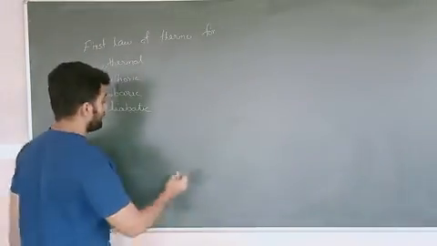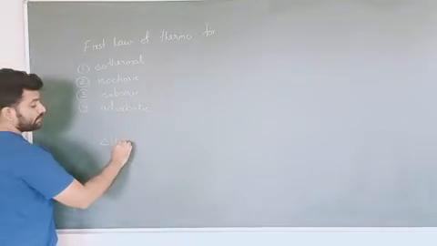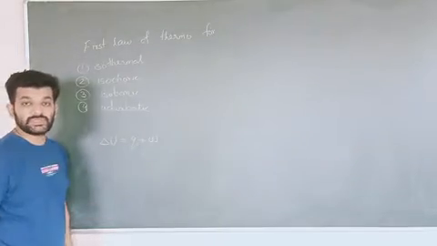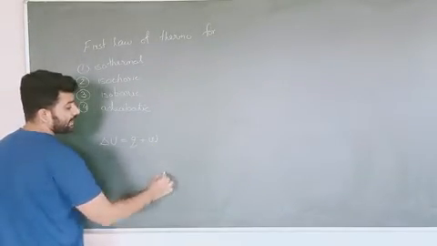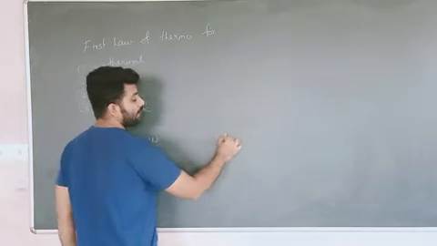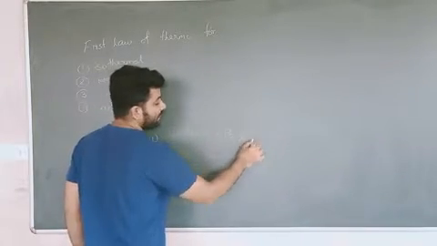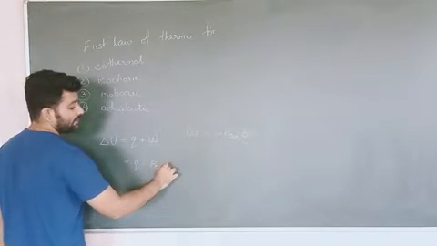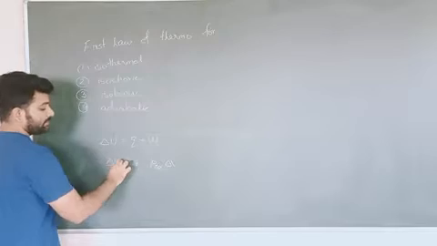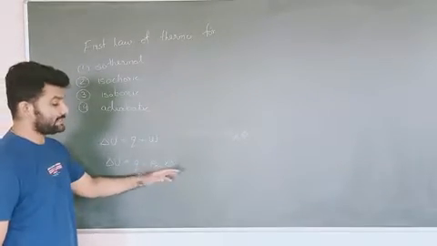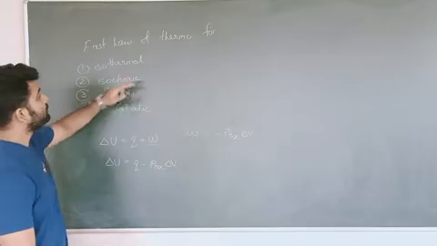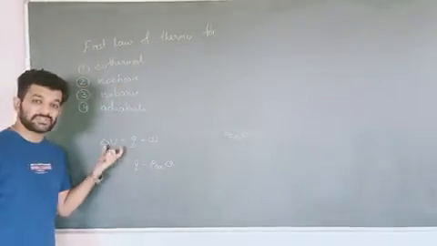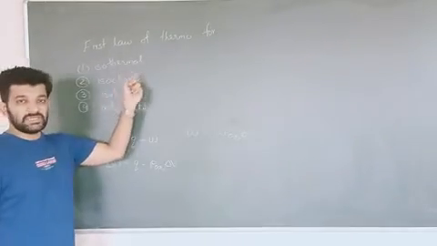First law of thermodynamics, we all know the equation that delta U is equal to Q plus W, where W is work and Q is heat exchange. Work, we all know W is equal to minus P external into delta V. So we can substitute this value over here and we get the equation as internal energy of the system delta U is equal to Q minus P external into delta V. Now here we are going to see the effect of first law, or how does the first law change in these conditions.